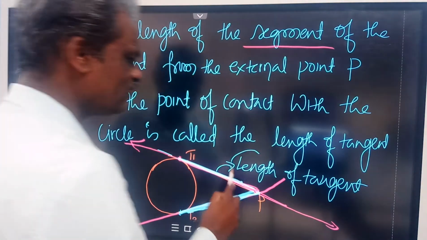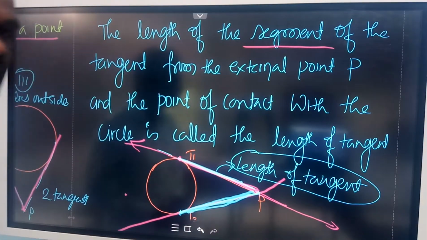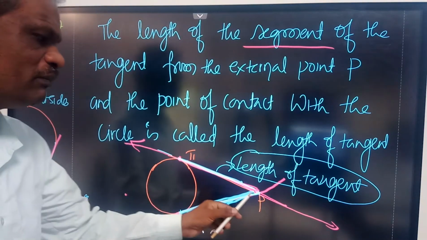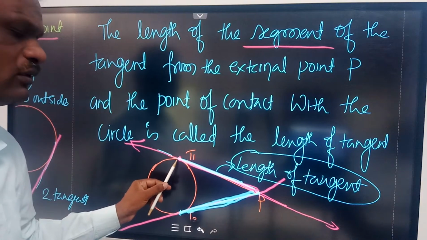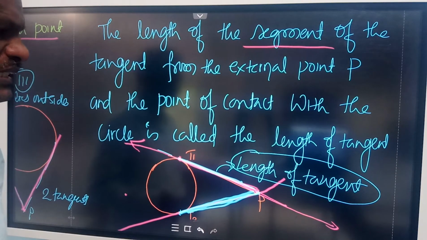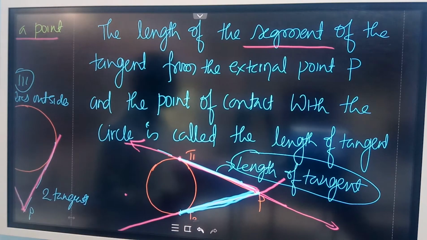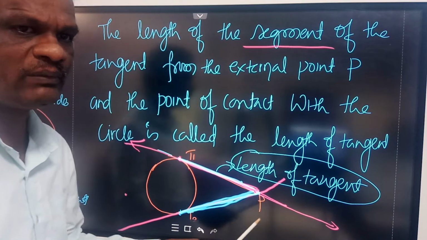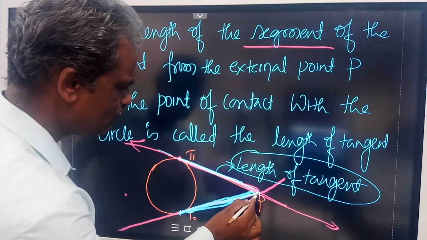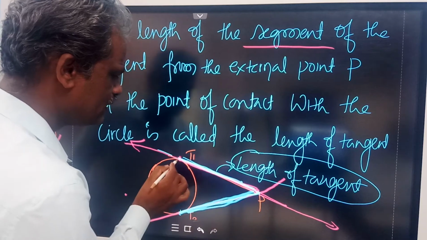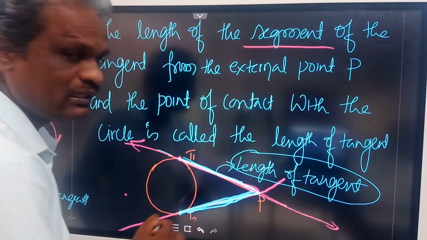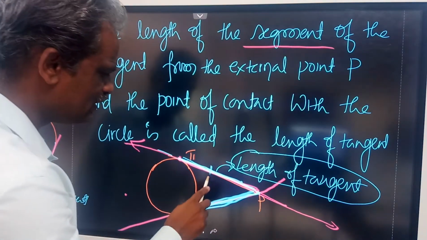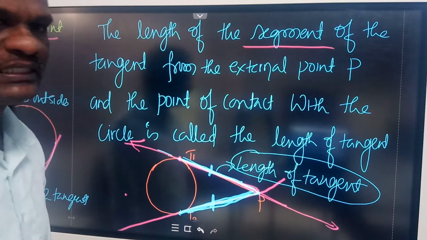Okay, so what is length of tangent means? It is the line segment from the external point to the point of contact. So that is called as length of the tangent. Whenever we ask what is the length of the tangent drawn from external point means you have to tell only this much length. PT1 or PT2. So with related to these two, we have one important theorem.